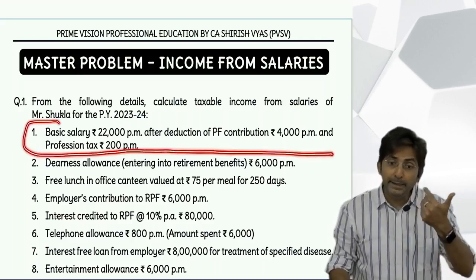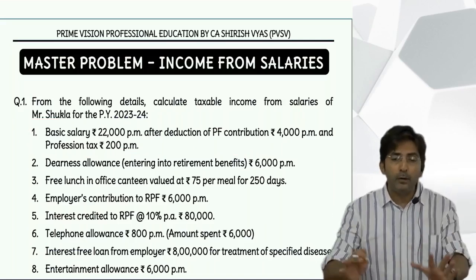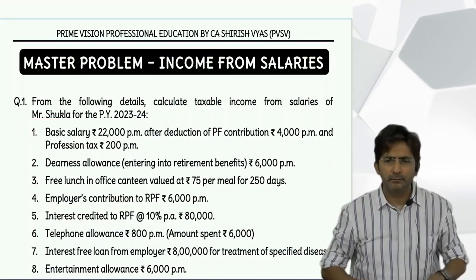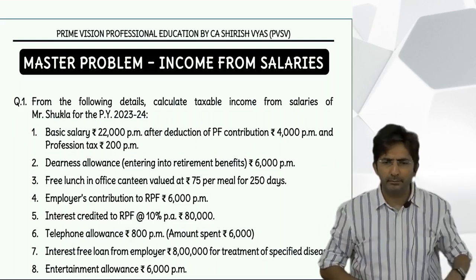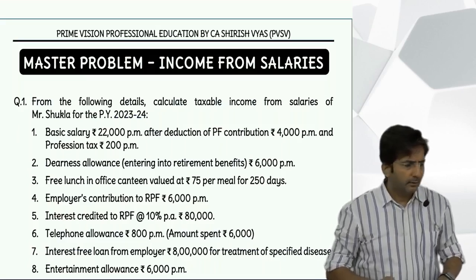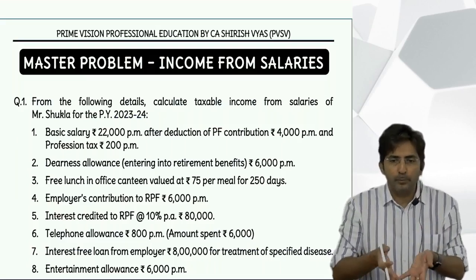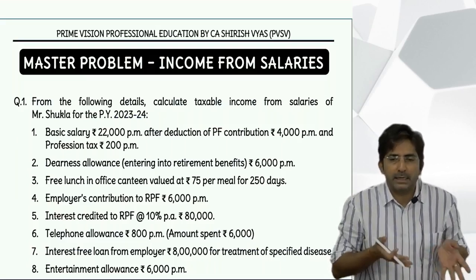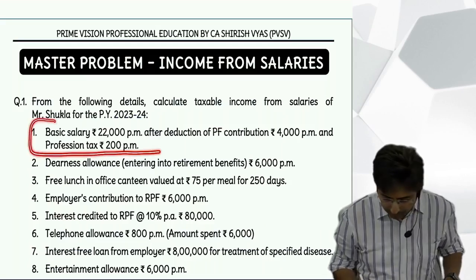This is a sum to be taken at the end. This master problem means in one question I put everything. So on exam day, just solve this question, that's it. But right now, we are not solving because it will be too early, because we have just started the chapter. But I just want you to try this point.